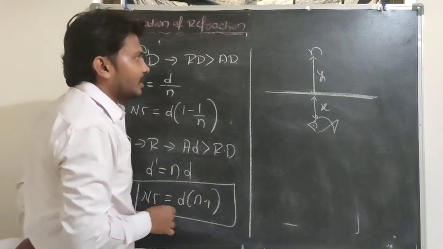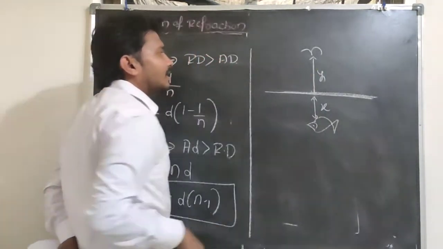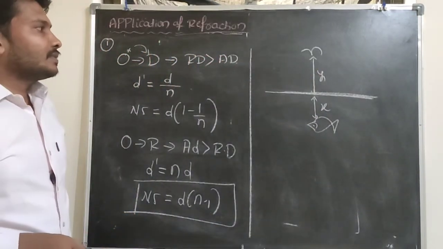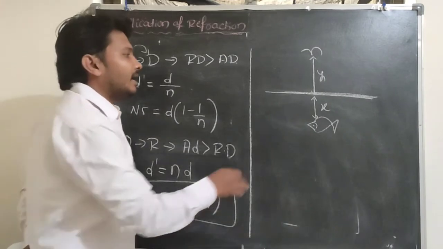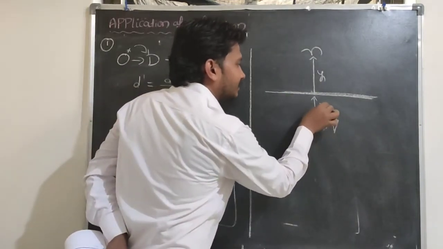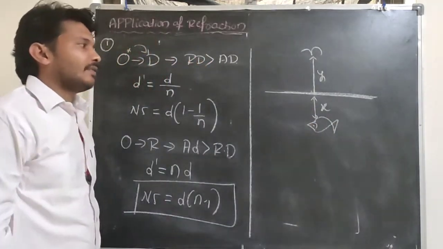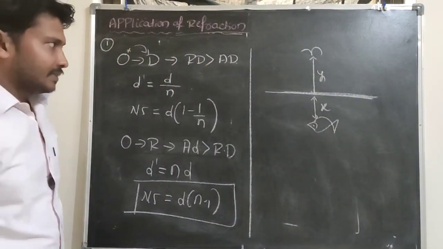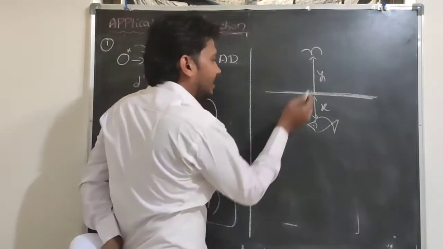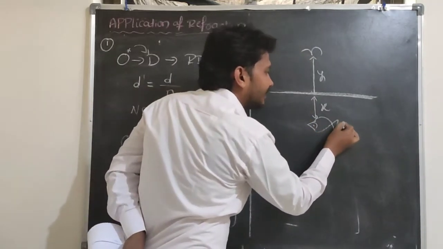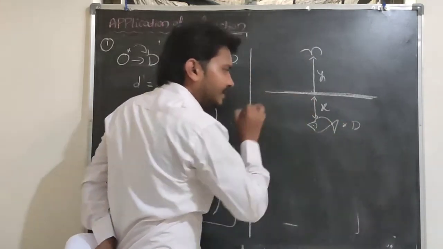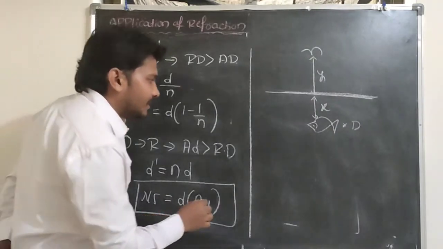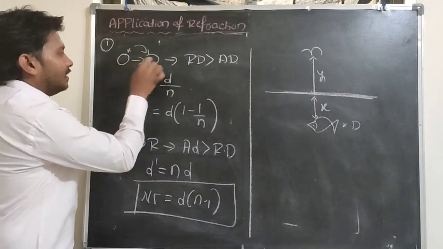The bird is at a distance y from the water surface, and the fish is at a distance x from the water surface. First I would like to consider the apparent depth when the object is in a denser medium. The fish is in a denser medium.